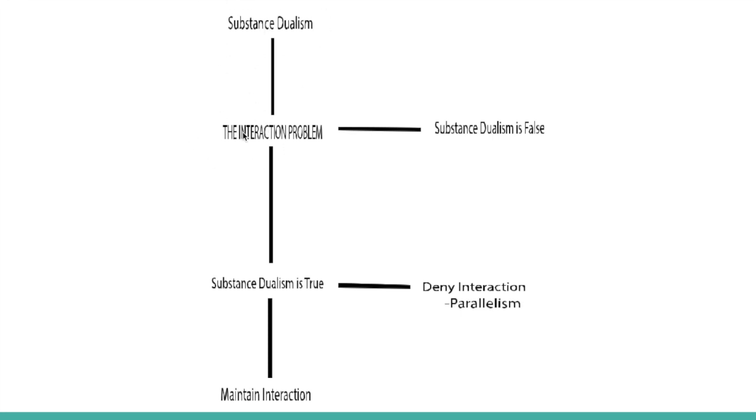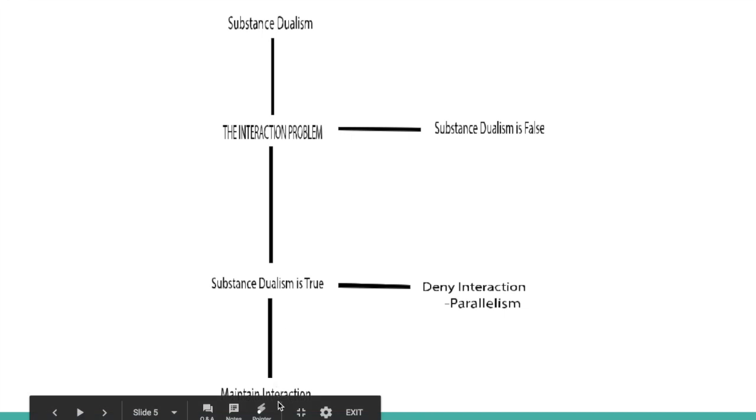You can either go down the path of denying dualism due to the interaction problem, or if it is true, you can either try to explain how it is true by explaining the interaction problem down here, or just denying it in general. Parallelism falls under this particular branch since it denies the interaction between the mind and the body.